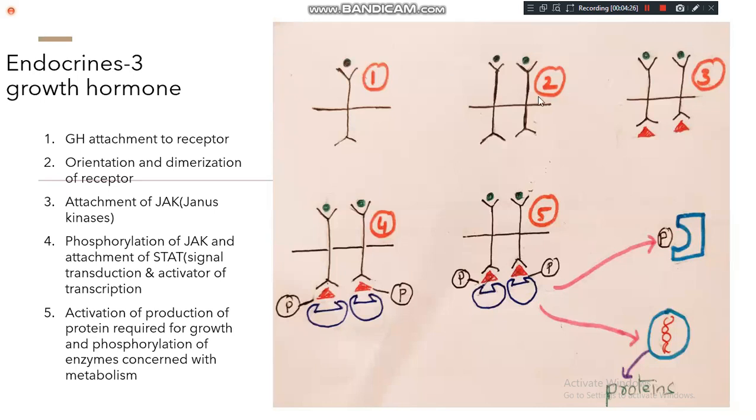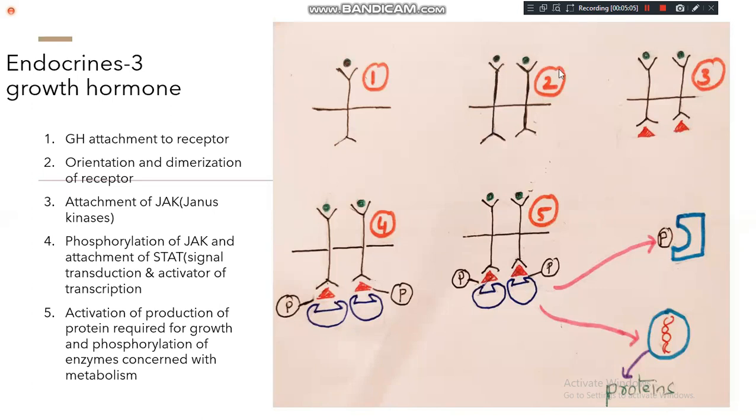Now go through the second figure. Once growth hormone is bound to this receptor, the next step is one more reaction called dimerization. You no need to remember all those things, orientation and dimerization. One receptor is there, and once growth hormone binds to it, another receptor will come nearer to this receptor in the cell membrane, and one more growth hormone will come and attach to it. Now it is a pair.